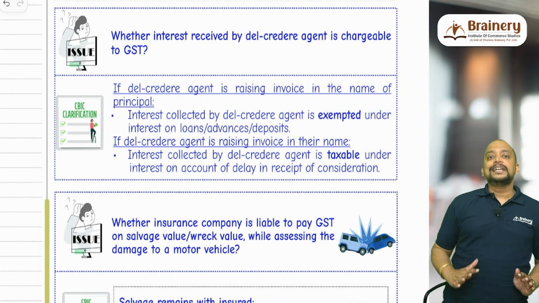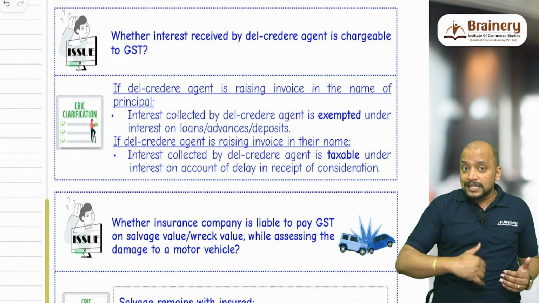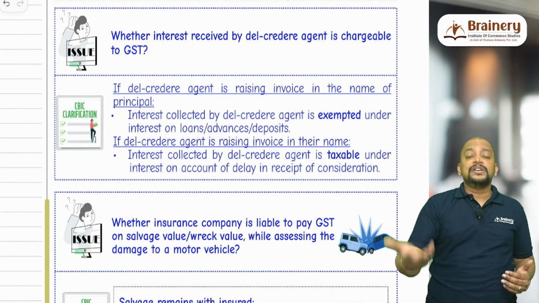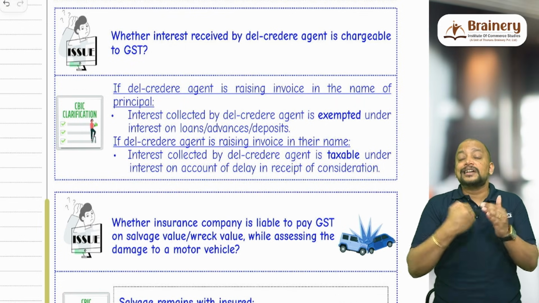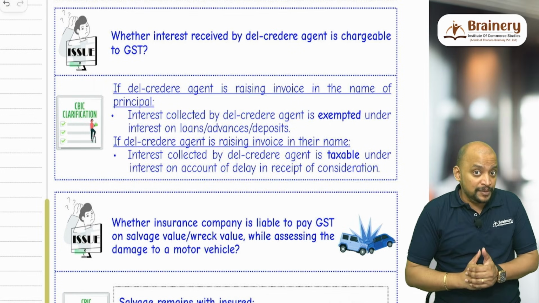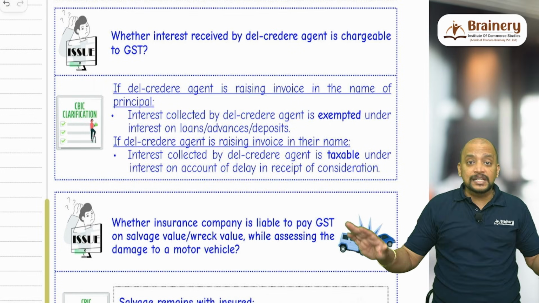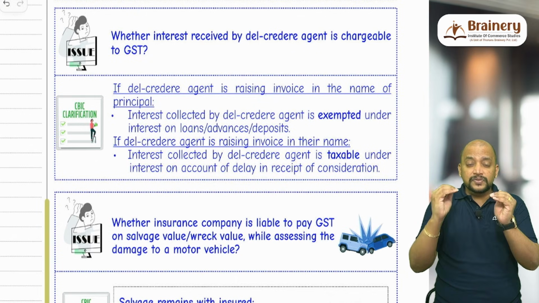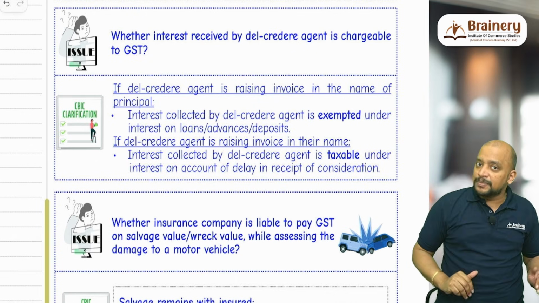So first, is the del credere agent raising the invoice in his name? Yes. If the del credere agent is raising the invoice in his name, it means he is an agent acting on behalf of the principal. When he collects the interest, that is on account of delay in receipt of consideration, and it will be taxable. That is, including it in the value and taxable accordingly. Interest is not a separate transaction. So wherever interest is taxable, you include it in the value of supply on which GST is payable.